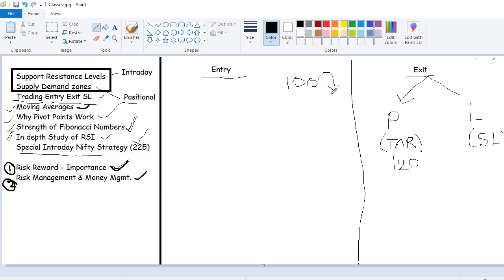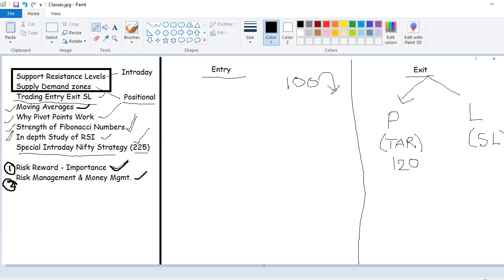Or if it doesn't become 0, it may become 0.5, 50 paisa, 1 rupee, 2 rupee. What will you do with the 1 rupee? The stock which is trading at 600, 700 levels, I'm sorry to bring the name, Reliance Communication, a couple of years back, or maybe a decade back, was trading at less than 1 rupee. So if someone invested 1 lakh rupees, that became 1 rupee.